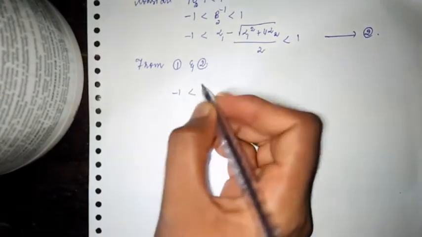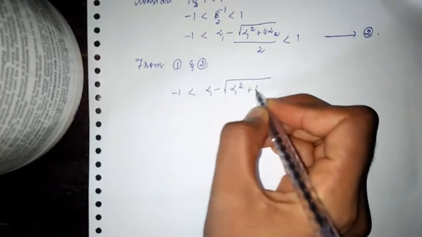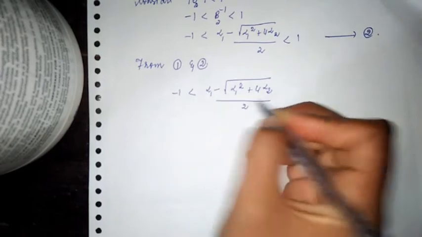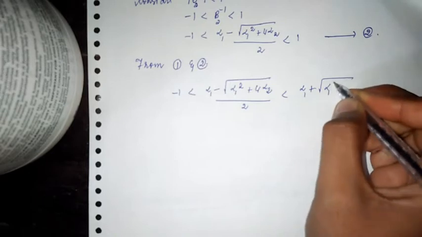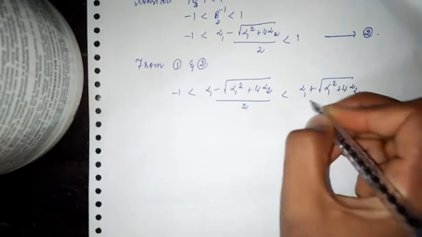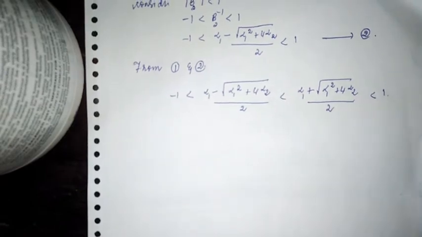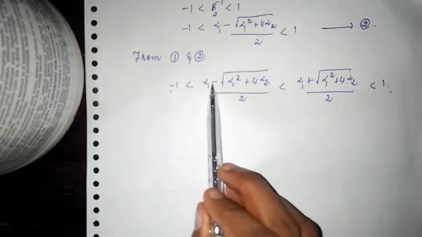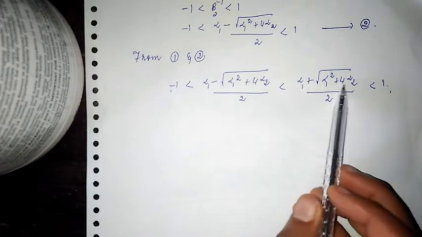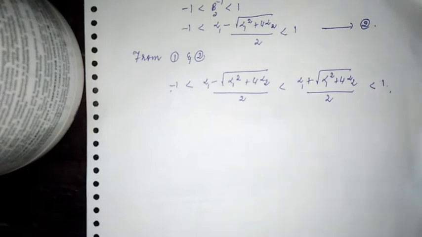So minus 1 less than alpha 1 minus square root of alpha 1 square plus 4 alpha 2 divided by 2, less than alpha 1 plus square root of alpha 1 square plus 4 alpha 2 divided by 2, less than 1. Is it correct? Minus 1 and 1 are the boundaries. Then there is a minus b, that is less than a plus b, right? So this term is less than this term, and at the boundaries I have written minus 1 and plus 1. This is by combining expressions 1 and 2.